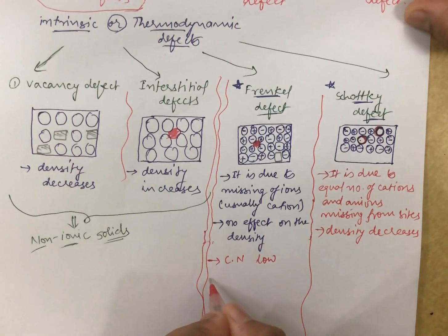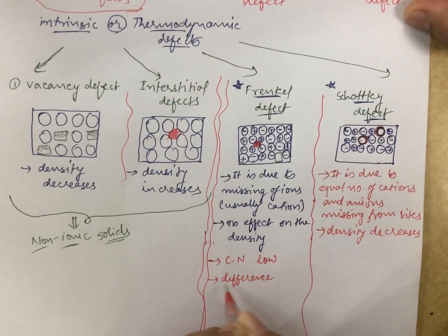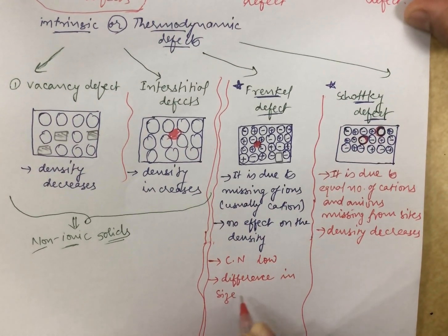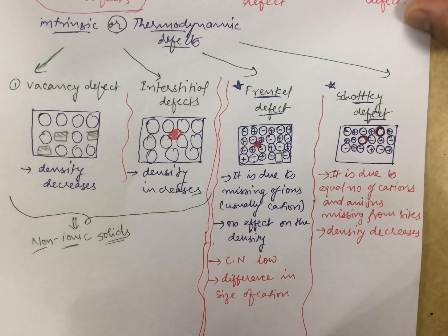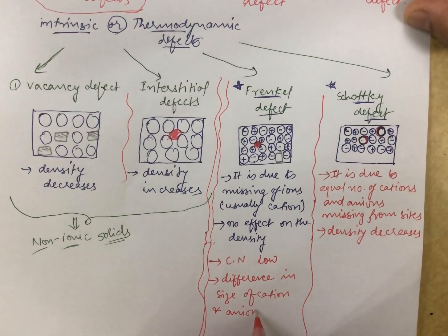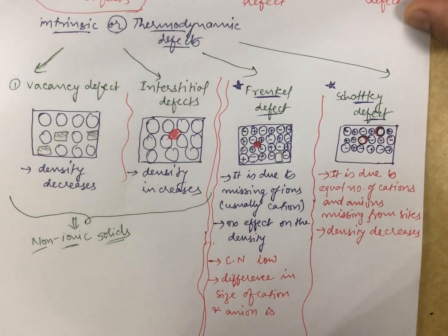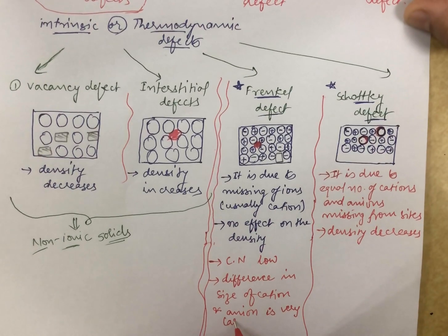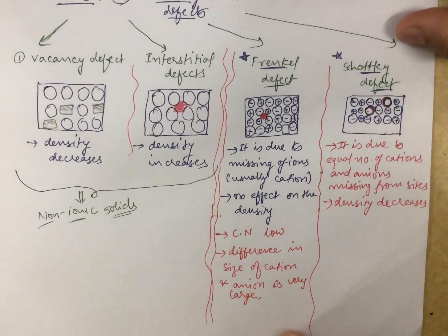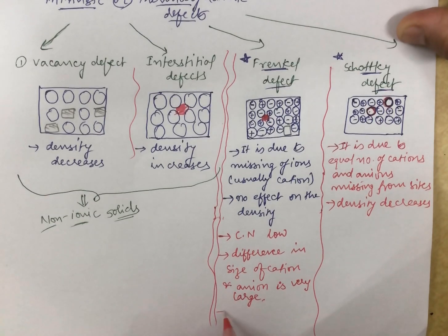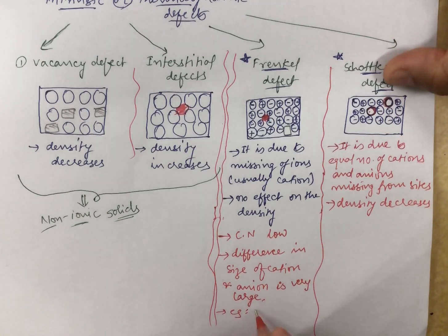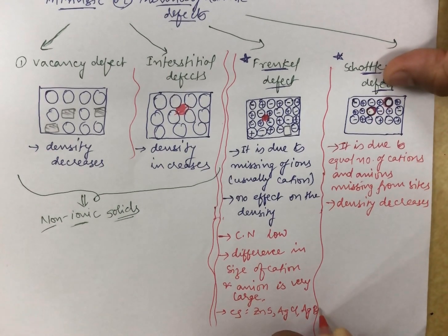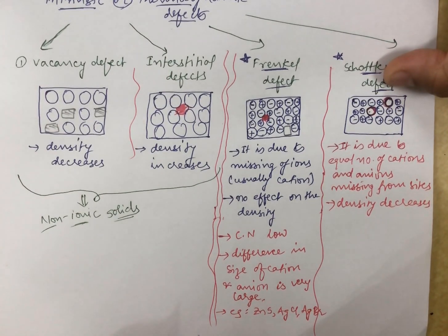It means the difference in size of the cation and anion is large. There are various examples showing this. For example, the Frankel defect is shown by ZnS, AgCl, AgBr, and many other examples like this.